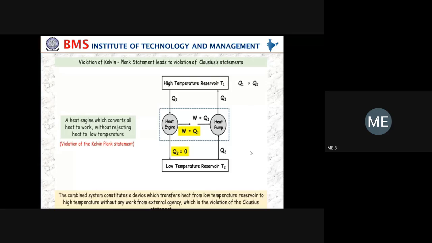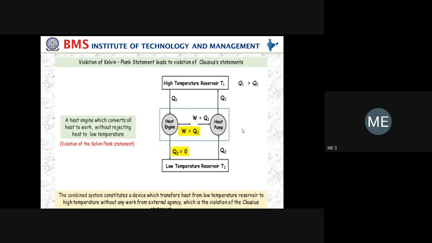Here the heat pump is extracting the heat from the sink and rejecting the heat to the source. Now you see the diagram. Whatever it is, put it in the dotted line, so that the heat engine and heat pump together constitute a cycle, producing the net effect of transferring heat from the low temperature reservoir to the high temperature reservoir, and thus violating the statement.